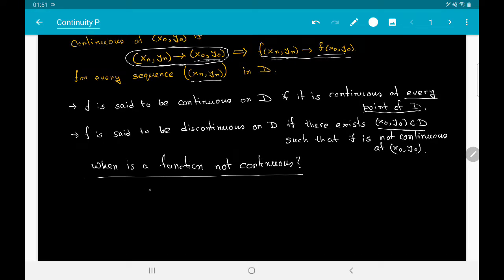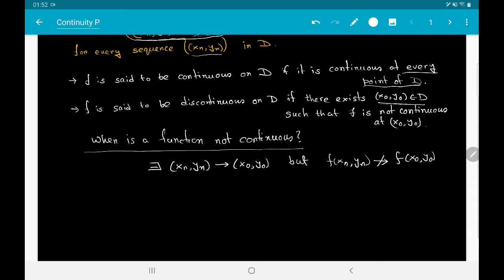That there exists a sequence (xn, yn) that converges to (x0, y0), but f of (xn, yn) does not converge to f of (x0, y0). So in order to show that a function is not continuous at this point (x0, y0), we must produce one sequence (xn, yn) that converges to (x0, y0), but f of (xn, yn) does not converge to f of (x0, y0).